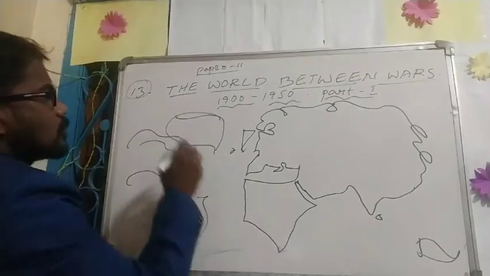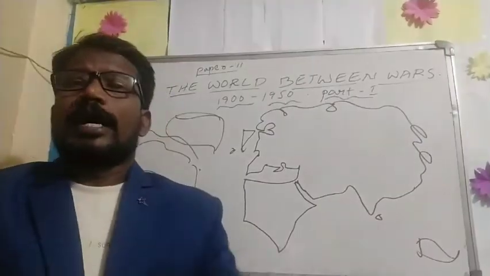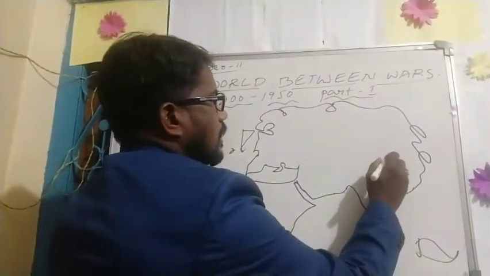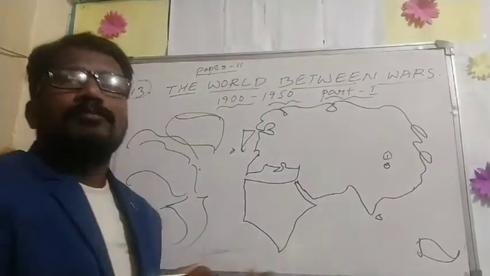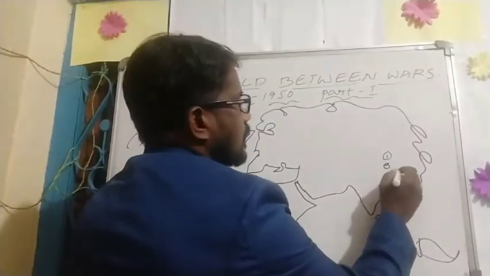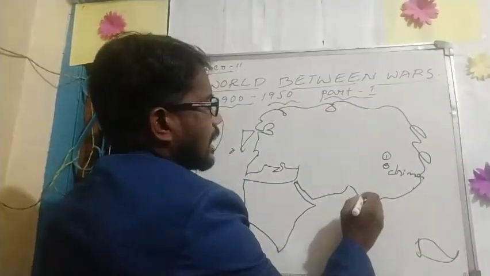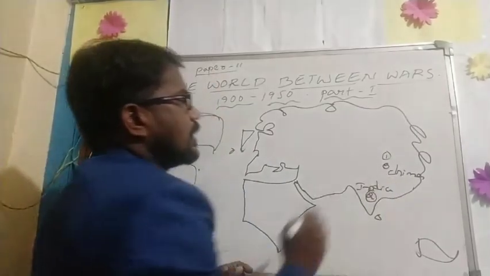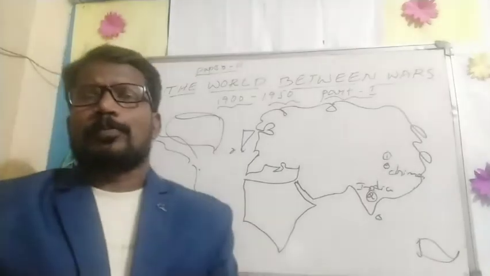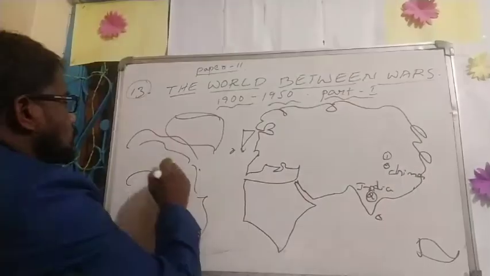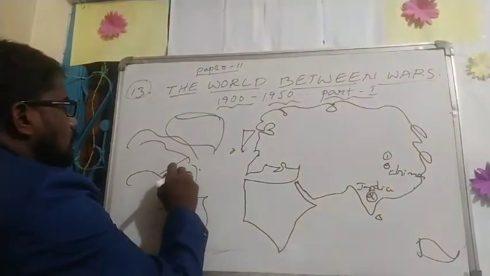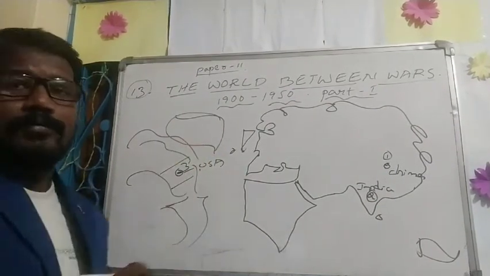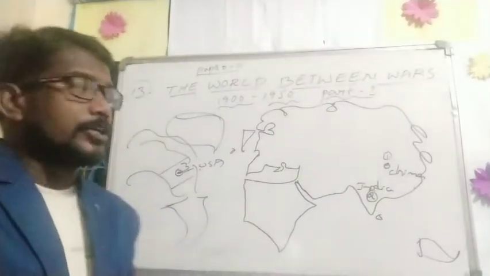Where are the highest populated countries? The first highest populated country is China. So this is China, first one. The second one is India. We know very well it is our country. So India is the second highest populated country, and third one is the USA. This is getting third place, USA, the United States of America.